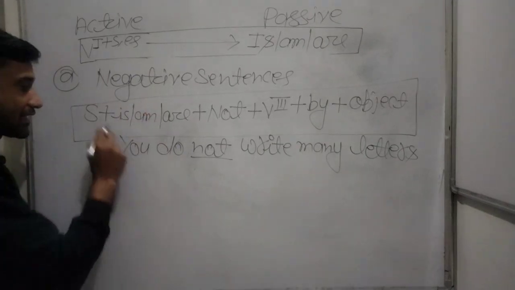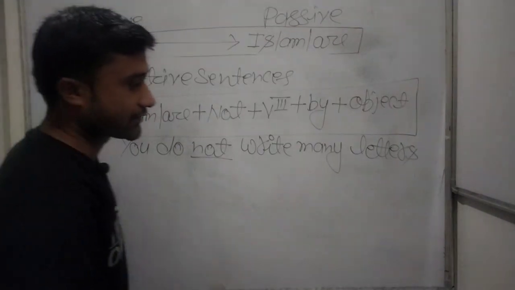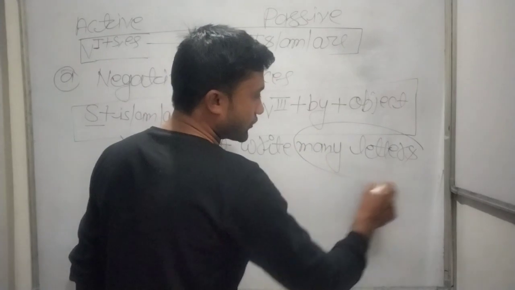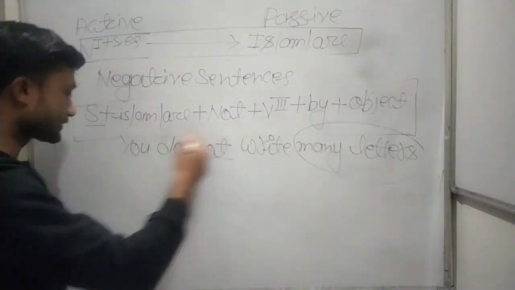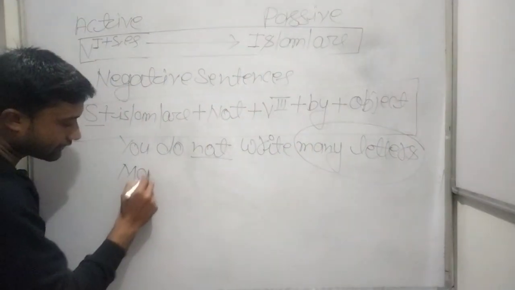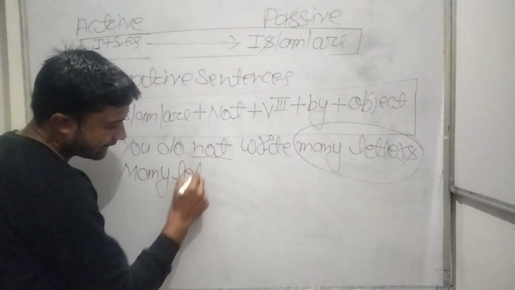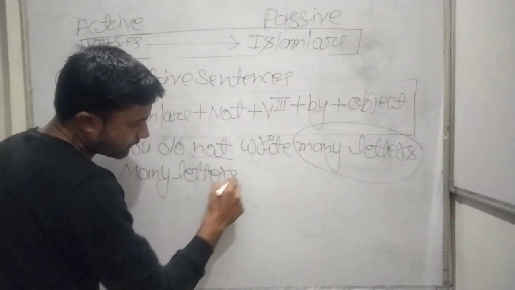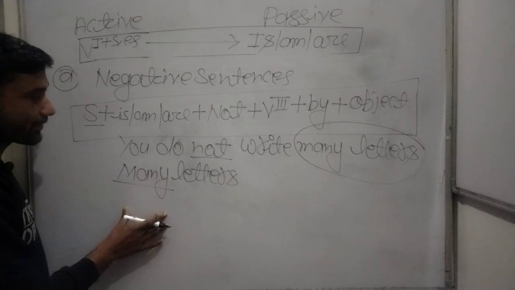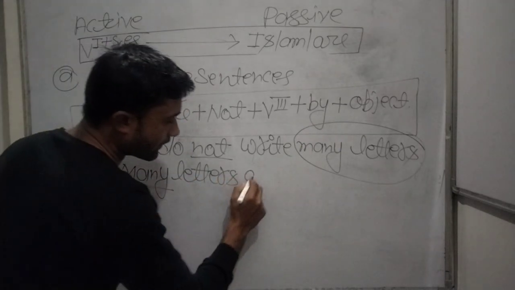So first of all, the object changes into the subject. So many letters, this is your plural form, so we use are.